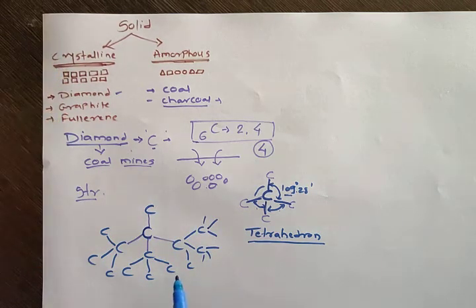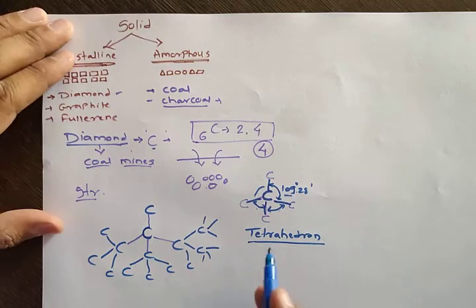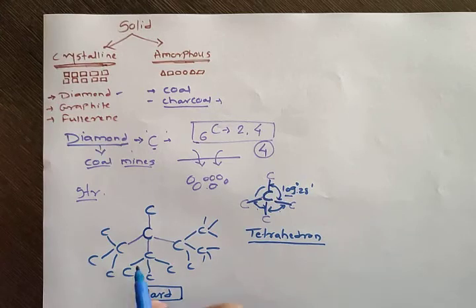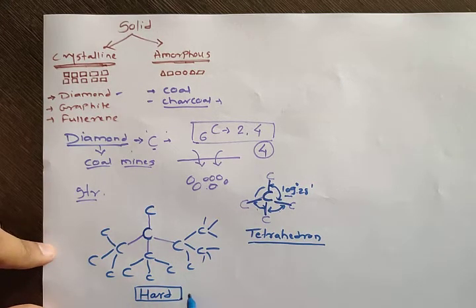And due to this structure, the diamond becomes a very hard substance, because of this special kind of structure. And we know that diamond is the hardest substance in the world.